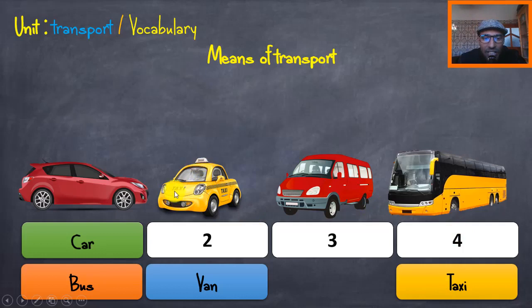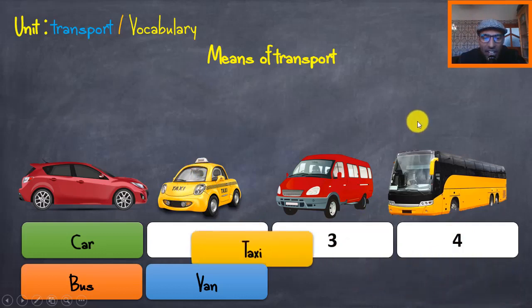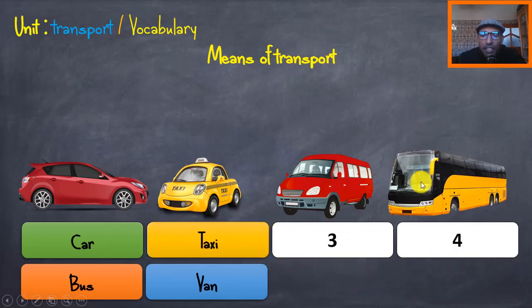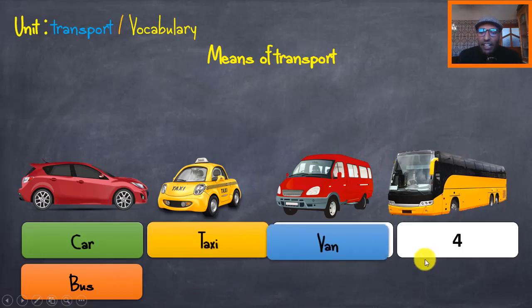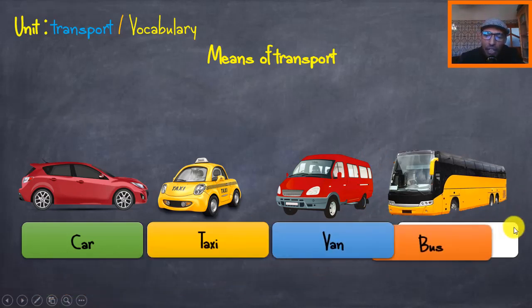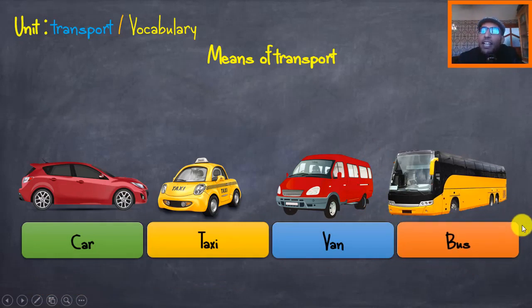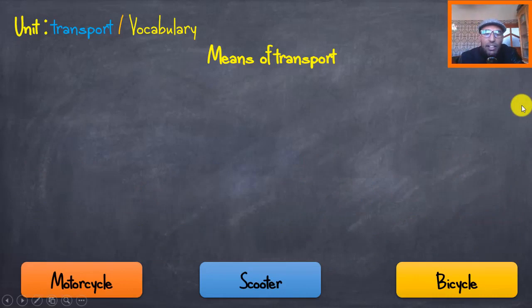It's written here, okay? That's the taxi. Very good. What about picture number 3? Yes, very good. That's the van. Let's move to number 4. Of course, it's the remaining one. It's the bus, okay?